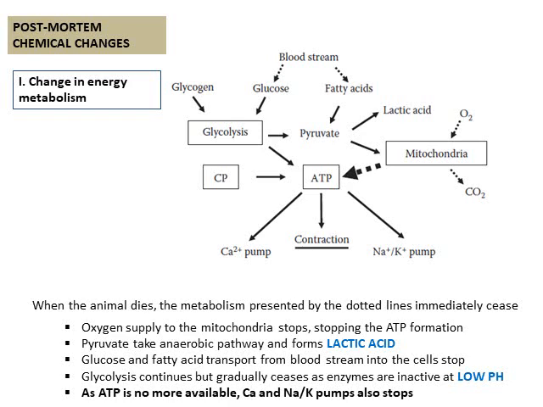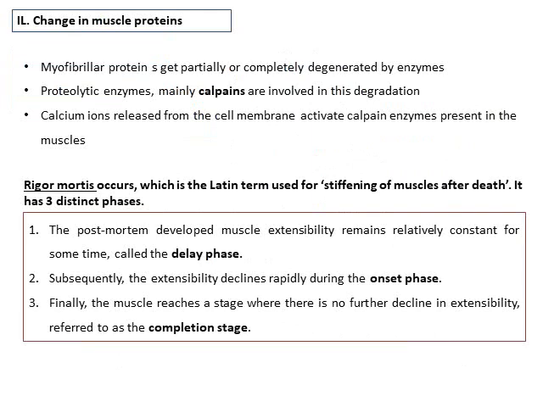The oxygen supply to the mitochondria stops, stopping the ATP formation. Pyruvate takes the anaerobic pathway and forms lactic acid. Glucose and fatty acid transport from the bloodstream into the cell stops. Glycolysis continues but gradually ceases as enzymes are inactive at low pH. As ATP is no more available, calcium and sodium potassium pumps are also stopped.